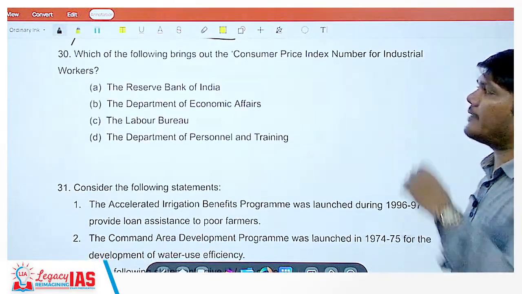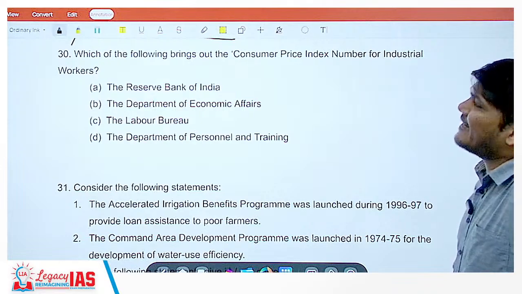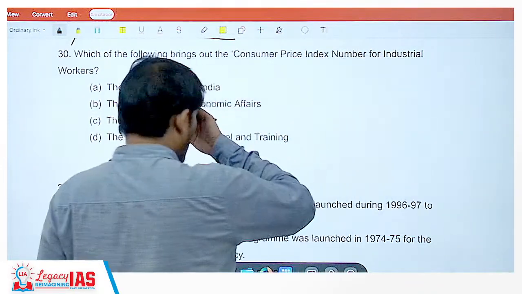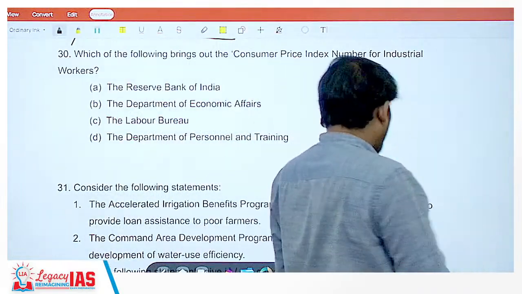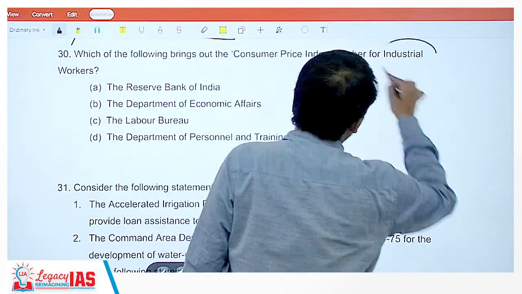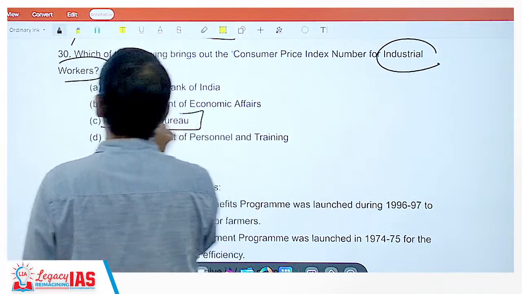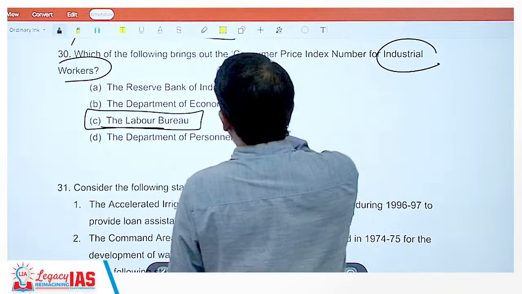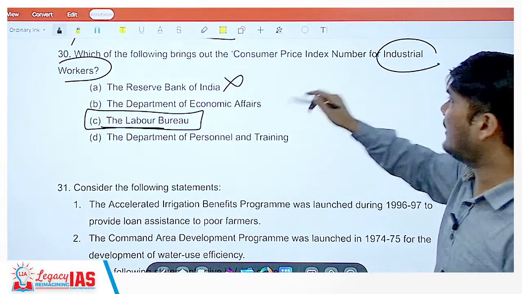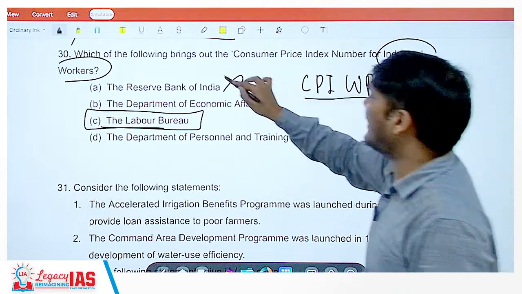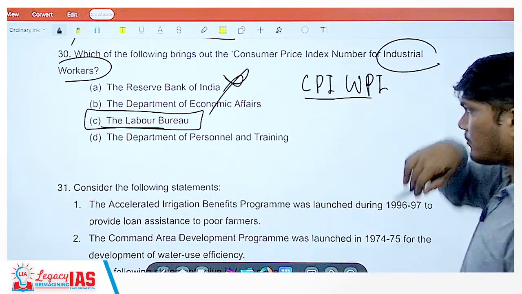Which of the following brings out the consumer price index for industrial worker? Very factual question. When it comes to industrial worker, it is brought out by the Labor Bureau. Of course, RBI does not bring out any CPI or WPI. RBI is out of the picture.